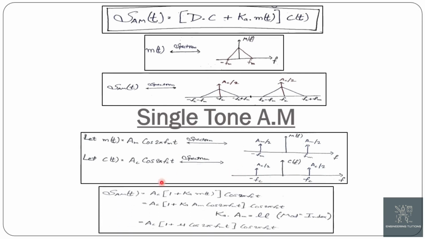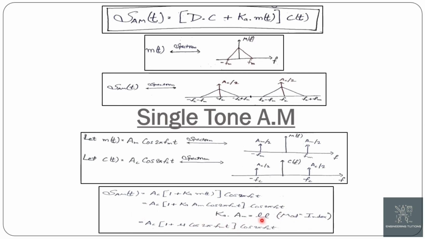Now applying the basic equation of AM, that is s_AM(t) is equal to A_c times 1 plus k_a m(t) into cos 2πf_c t, and putting this value of m(t) in this equation, we get A_c into 1 plus k_a A_m cos 2πf_m t into cos 2πf_c t. This k_a A_m is nothing but the modulation index mu, which tells up to how much extent a signal can be modulated.